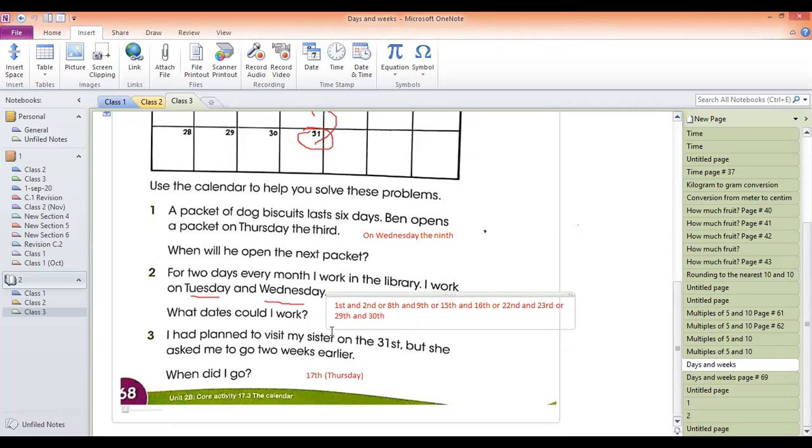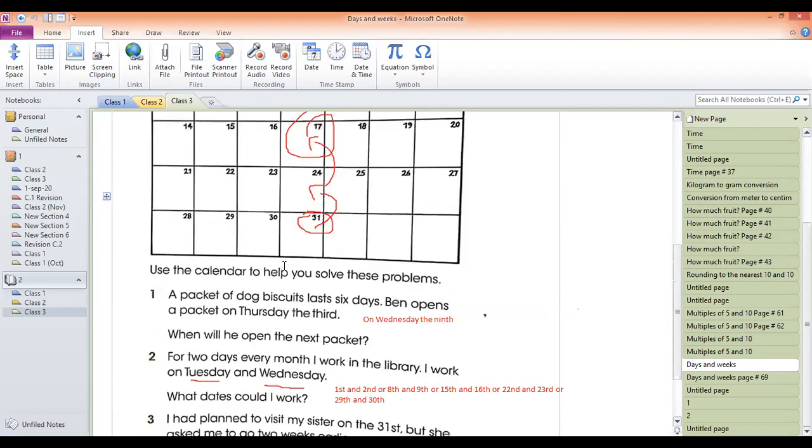Question number 3 was about, guys, I had planned to visit my sister on the 31st, but she asked me to go 2 weeks earlier. When did I go? My first plan was to visit on 31st. But she asked me to go 2 weeks earlier.